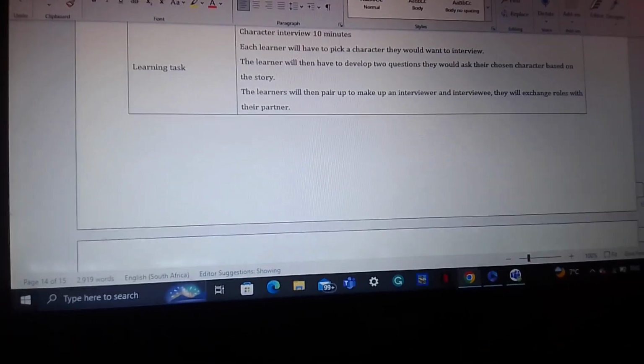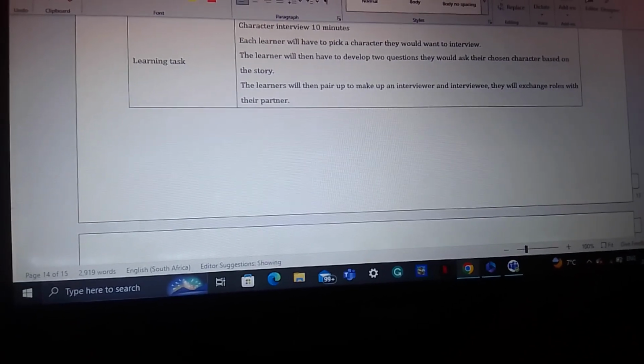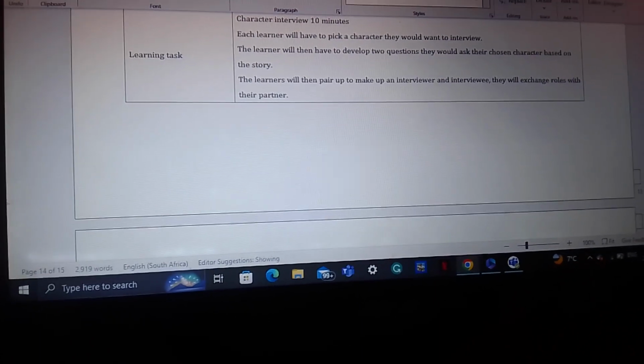This learning task will also involve learners in a dialogic lesson, because the learners will be given a chance to draft their own questions. So it would challenge learners to be involved and be able to formulate higher order questions, and also it would allow the learners to speak, to have a dialogue between them and their peer about a certain character.